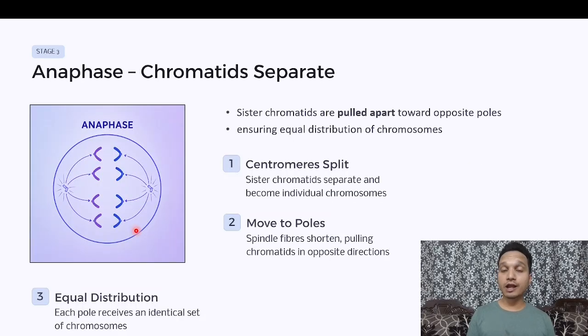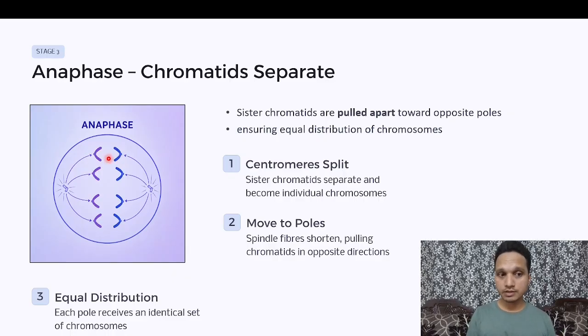Let's move on to anaphase, the third phase of mitosis. Anaphase: chromatids separate. Now the chromosomes which were aligned at the equatorial plane will get split, and afterwards the spindle fibers will pull them away from each other.